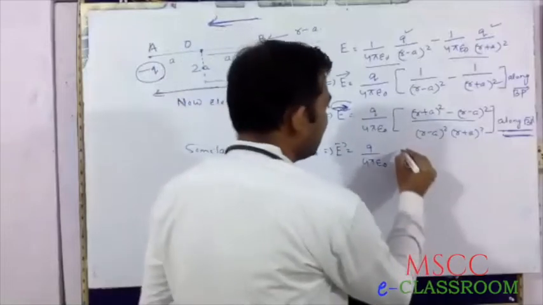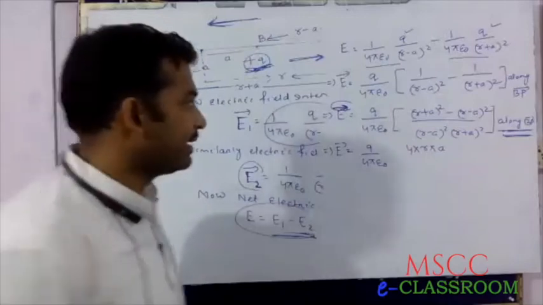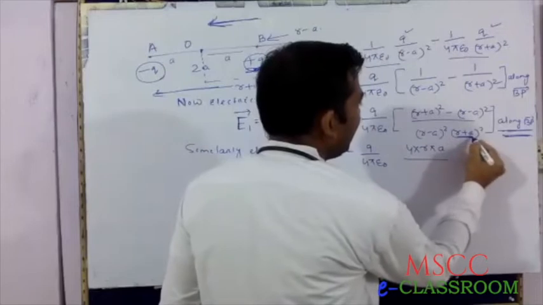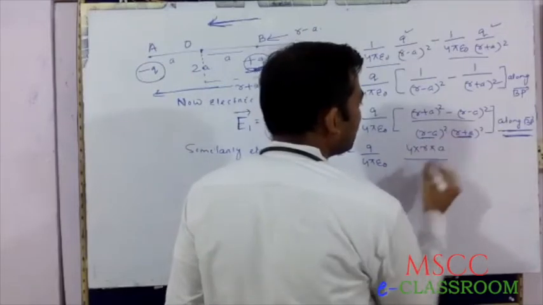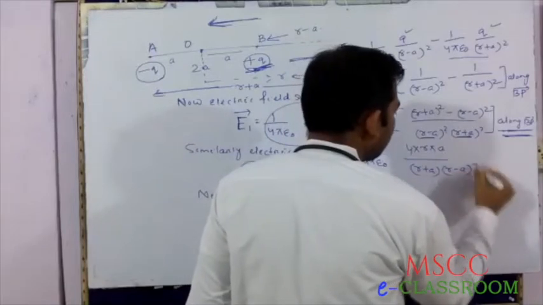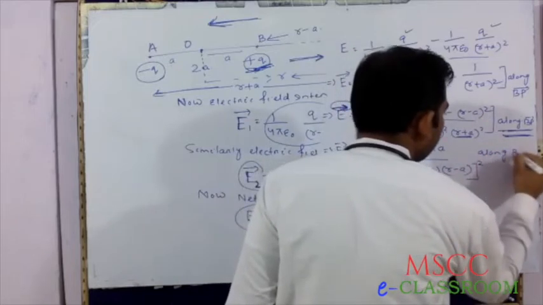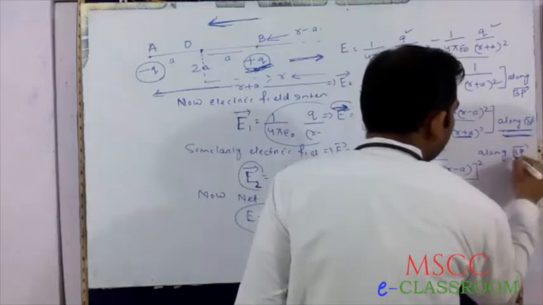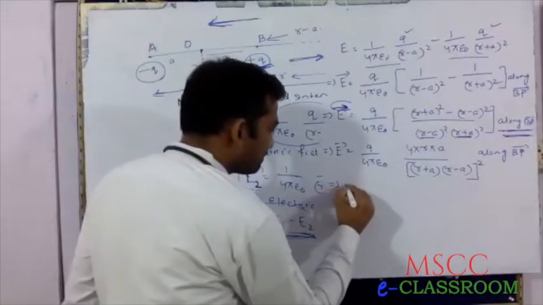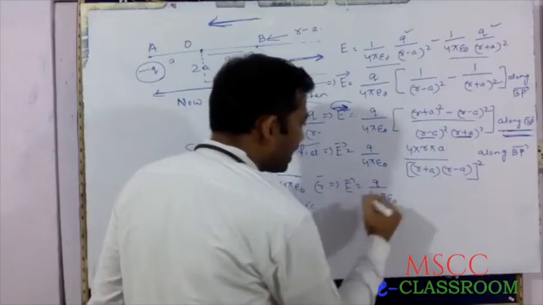Therefore, we can write 4AB divided by, this is the formula, (A plus B)(A minus B) whole square, that is (A plus B)(A minus B) whole square, along BP.